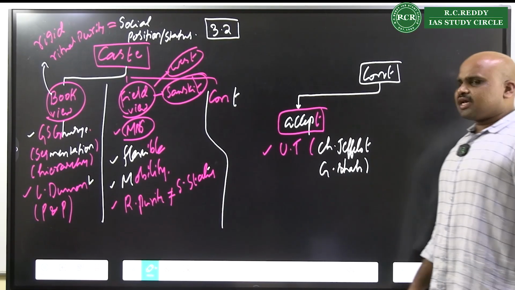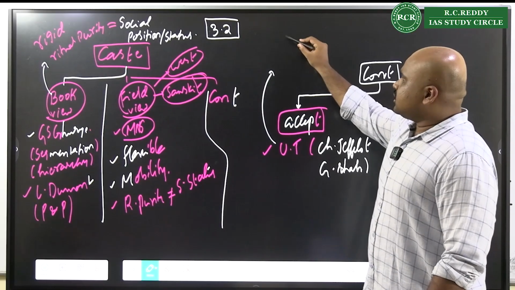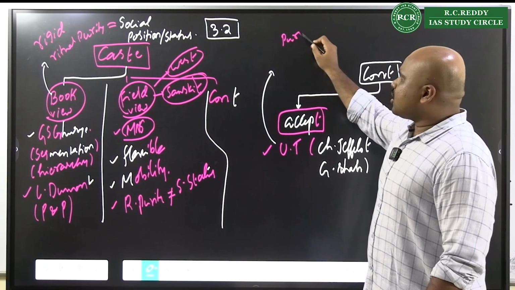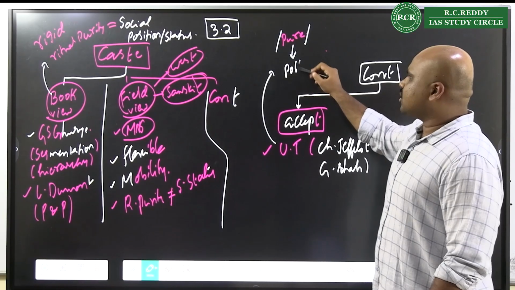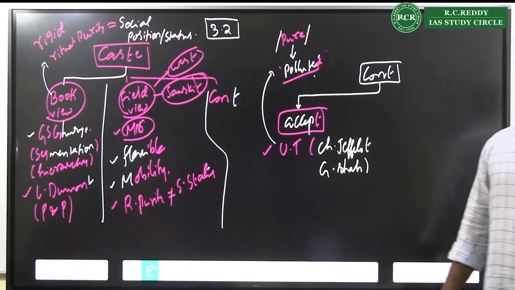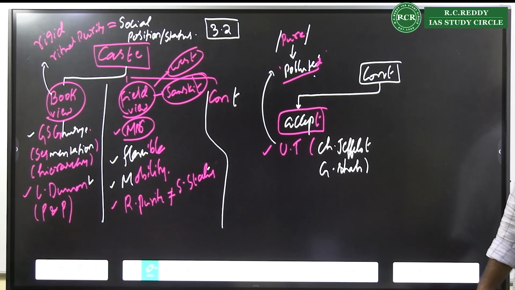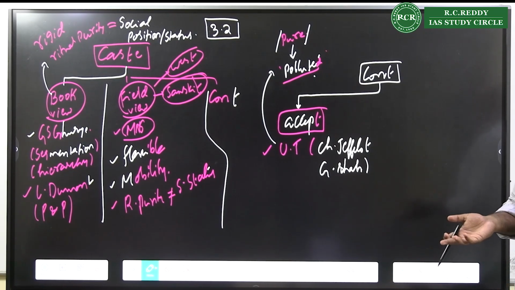And what are they saying? Untouchability is where the pure or so-called pure section of the society does not engage in interaction with the polluted section of the society. And we see that being manifested in multiple aspects.